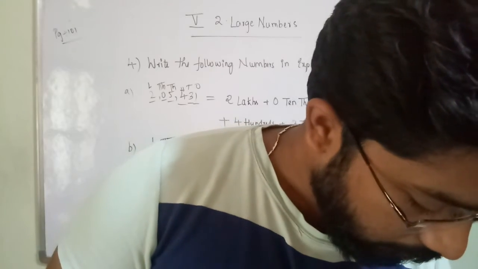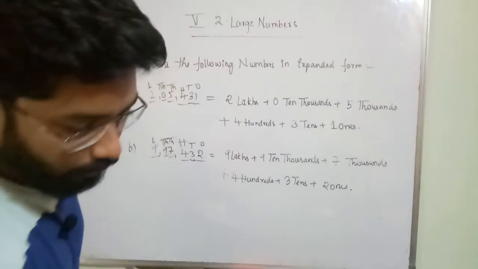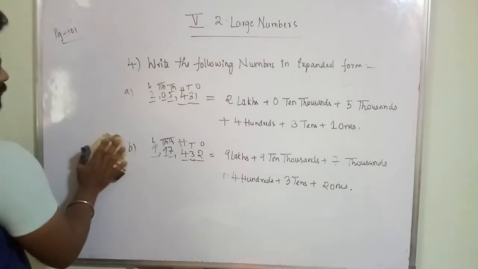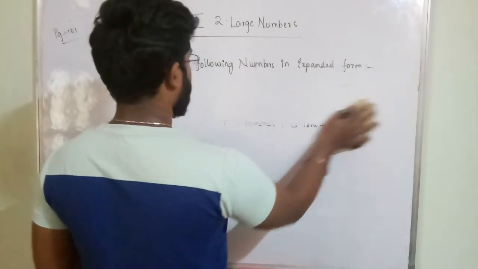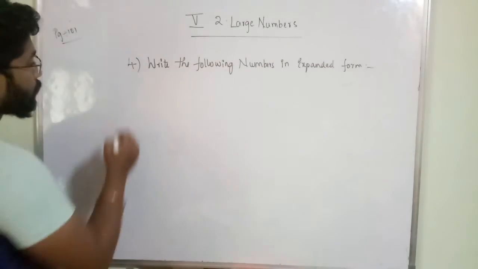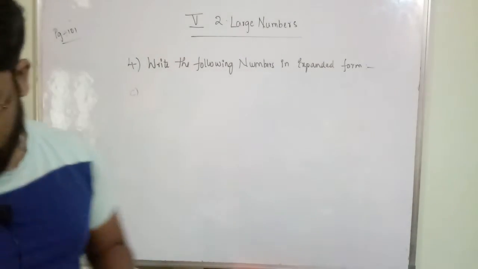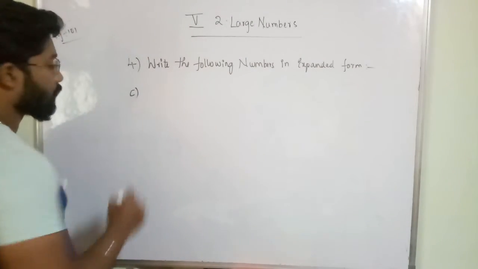Next one. What is the next one? C. Just a minute. C is what?